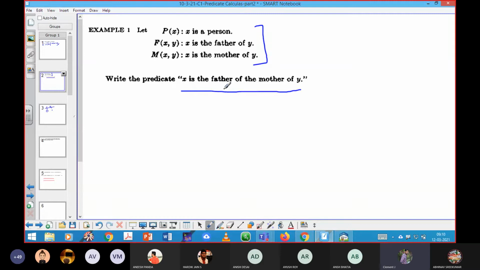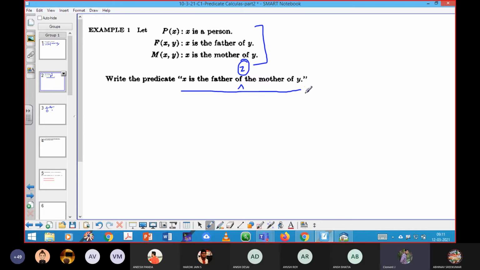Now I'll raise a question to you. Before that, first I'll explain the question they asked. X is a father of the mother of y. Sorry, X is a father of the mother of y. I feel like there will be a blank here. Some variable is missing. X is a father of someone. That someone will be the mother of y. Am I right? Can I take that as variable z? Now it will give the same meaning. X is a father of z. Z is a mother of y.